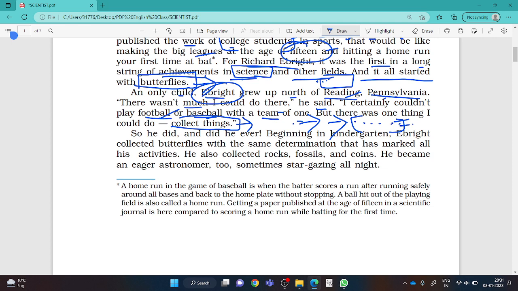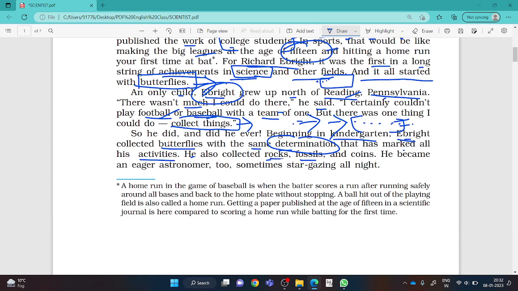How did he do it? Beginning in kindergarten, that means KG schools, nursery or the initial phase, primary school, Ebright collected butterflies with the same determination that has marked all his activities. Determination. If you have a strong determination and willpower to do anything, I know that you can also have great success in your life. And I wish all my students to be highly successful persons and do something great in your life. Do something for your country, people, society, and all that.